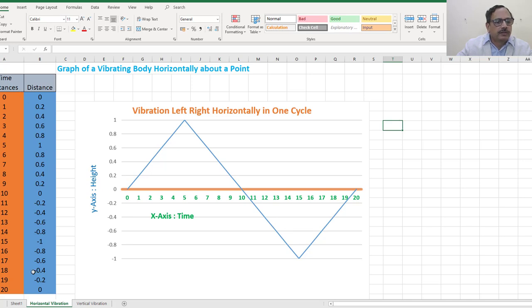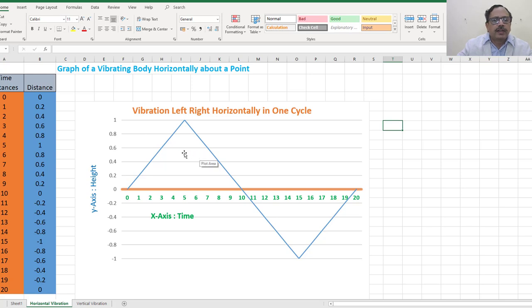So if we continue like this, it has increased, then come down to 0. On the negative side, it has gone to -1. Again, it has increased and come to 0 for 20 observations. This is how we get the graph. And these titles I have put,